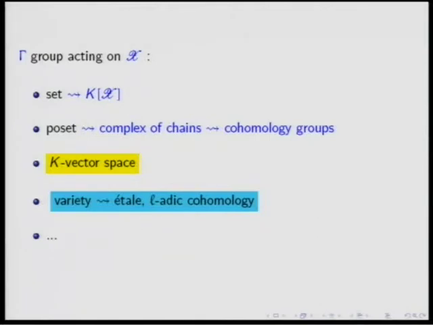But the example we will follow is the example of SL2. So here it is. So I will consider SL2 as a group of fixed points under the Frobenius map F, which raises all the entries to the qth power. So there is the group SL2 of F, the algebraic closed field, and SL2 of F_q, which is a finite group. I will use, of course, the Borel subgroup of upper triangular matrices, the torus of diagonal matrices, the unipotent subgroup, and so on. And I will also use the element S here.